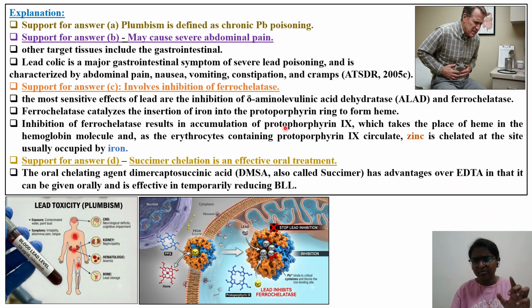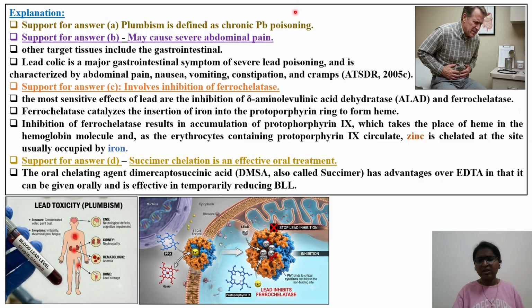You can see this in the previous slide also, and in this picture also. Iron is needed for incorporation into the protoporphyrin. If you look into the RBC, hemoglobin will be in the middle, between the light chains and heavy chains. You visualize that whenever you are reading. Inhibition of ferrocatalysis results in accumulation of protoporphyrin 9, which takes the place of the heme in the hemoglobin molecule. As I told you, two light chains and two heavy chains will be there in the hemoglobin structure. As the erythrocytes containing protoporphyrin 9 circulate, zinc is chelated at the site usually occupied by iron. So zinc is important, iron is important, lead; how all these metal ions are involved in heme synthesis, try to read that concept.